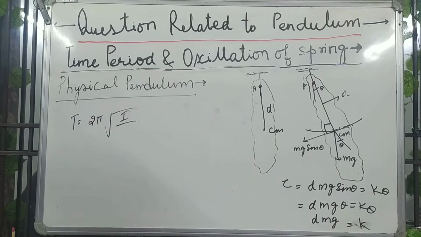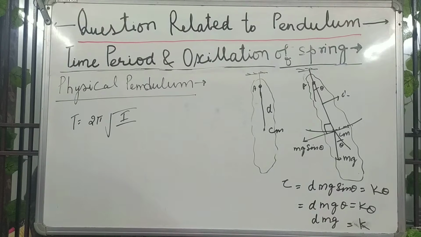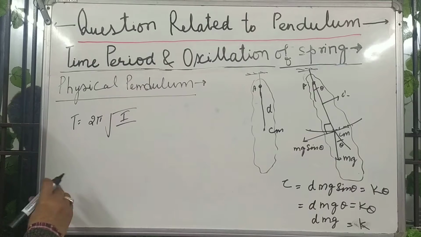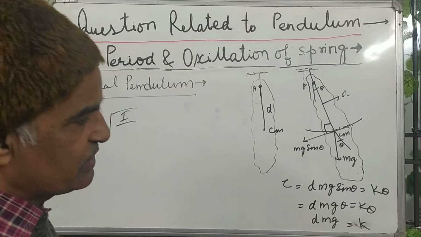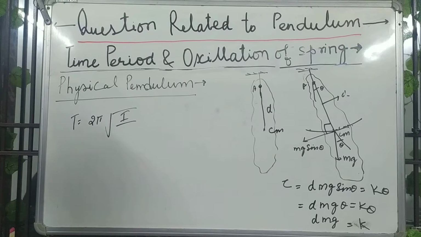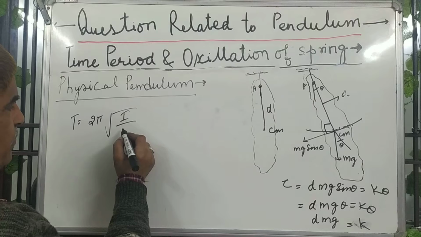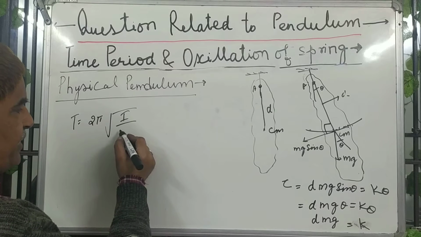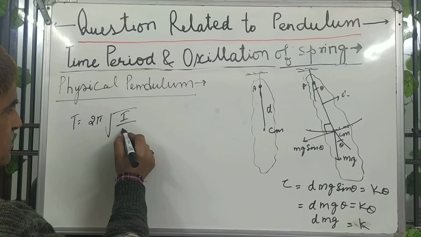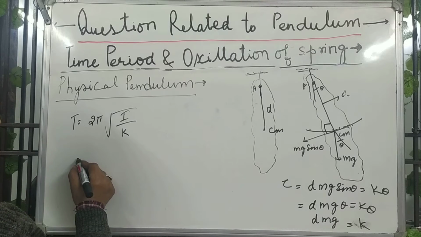This is the restoring torque per unit angular displacement. In translation motion we call it the force constant; here we call it the torque constant k. Time period T equals 2 pi root of the inertia factor upon the torque factor k.